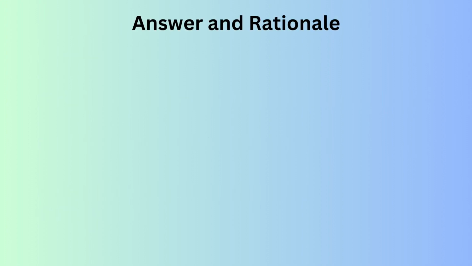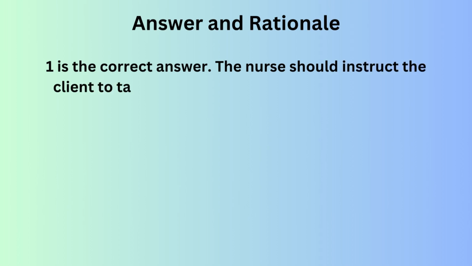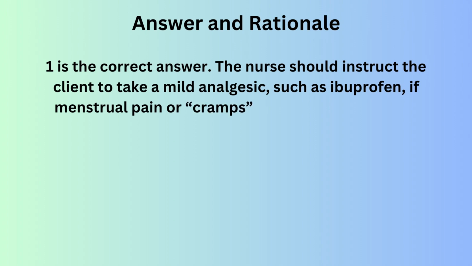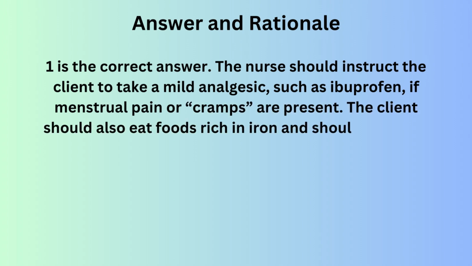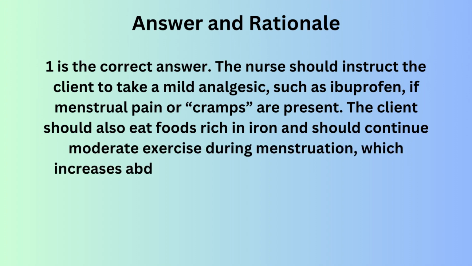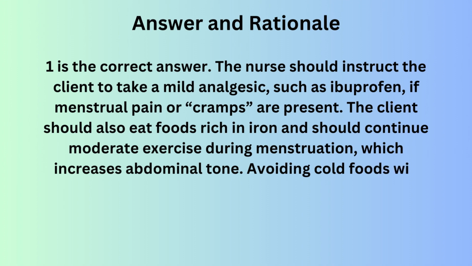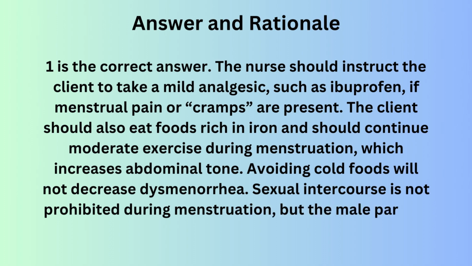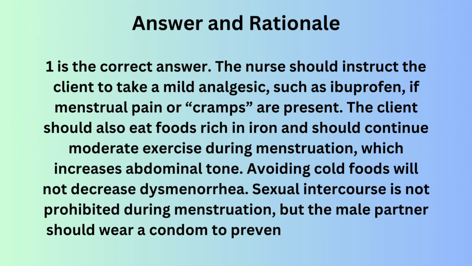Answer and rationale. 1 is the correct answer. The nurse should instruct the client to take a mild analgesic, such as ibuprofen, if menstrual pain or cramps are present. The client should also eat foods rich in iron and should continue moderate exercise during menstruation, which increases abdominal tone. Avoiding cold foods will not decrease dysmenorrhea. Sexual intercourse is not prohibited during menstruation, but the male partner should wear a condom to prevent exposure to blood.